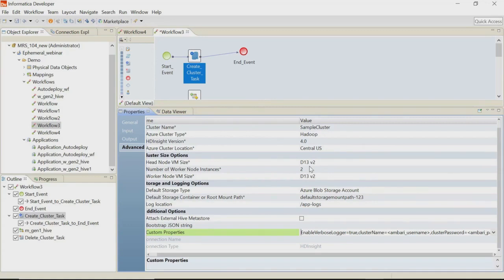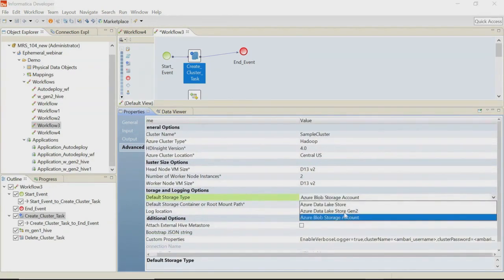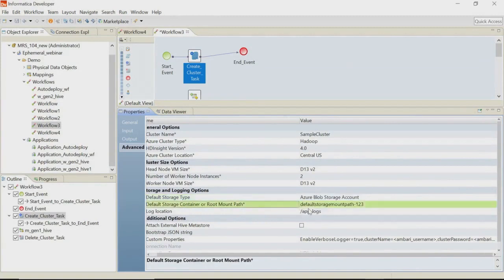The HDI version you can select based on the PAM document of the respective Informatica Data Engineering Integration. The cluster size option you can select based on your requirement of the cluster, and once the cluster is deployed and once you run the mapping, we delete the cluster using delete cluster task. To process the application logs for future reference, we can select the storage type. For HDI, we have Azure Blob Storage account, ADLS Gen2 and Azure Data Lake Store, and mention the log location where the logs will be stored.